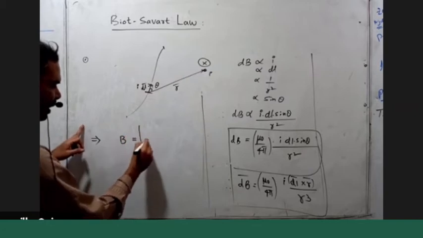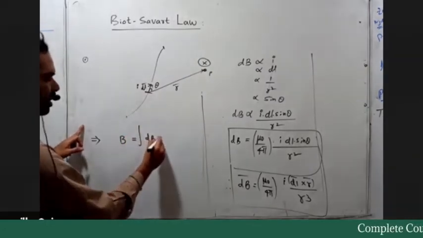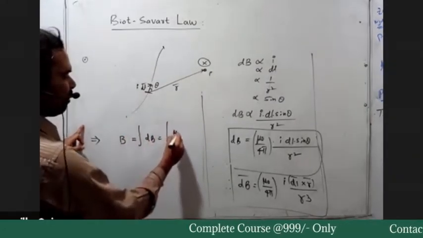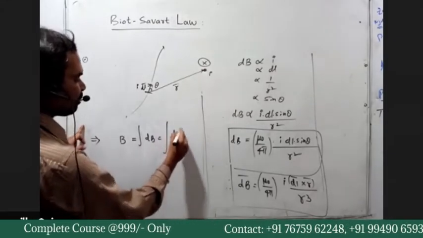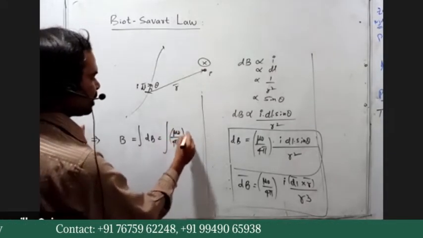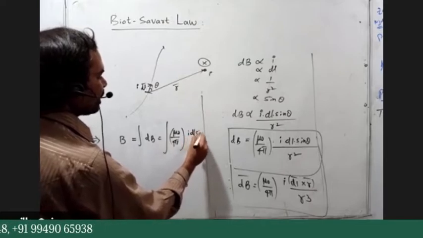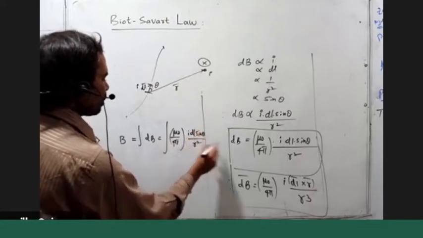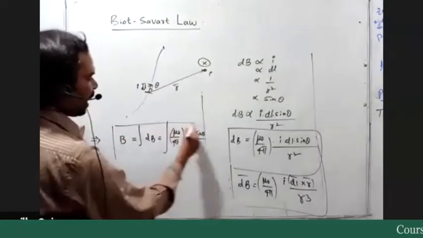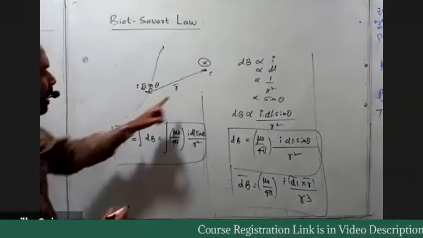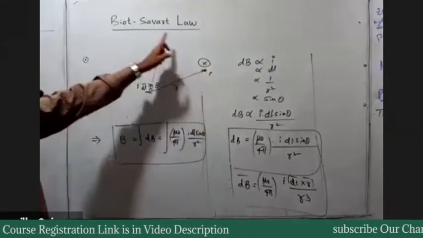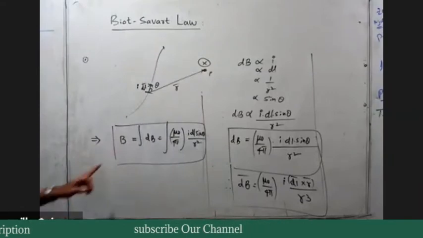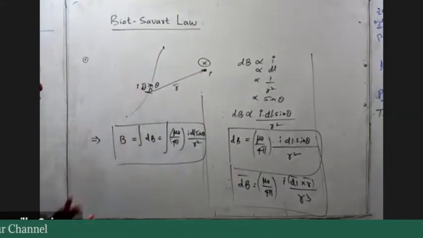For the whole conductor, the magnetic field magnitude is integration dB. This is equal to integration mu naught by 4 pi, I dL sine theta by R square. This is the expression for the magnitude of magnetic field induction at the point P due to this arbitrary current carrying conductor.